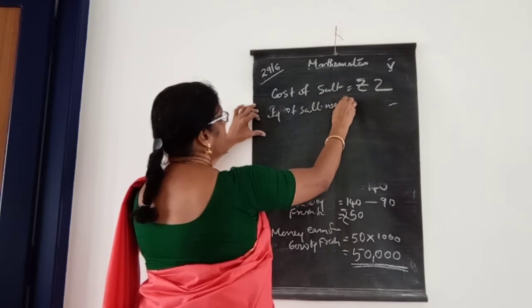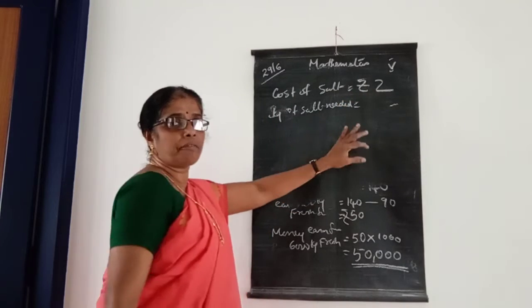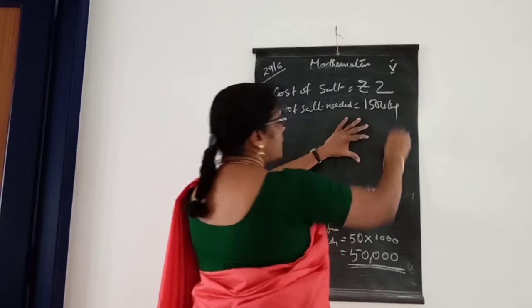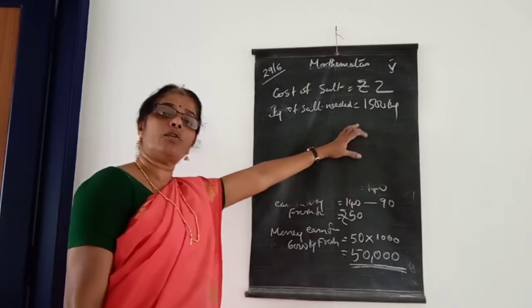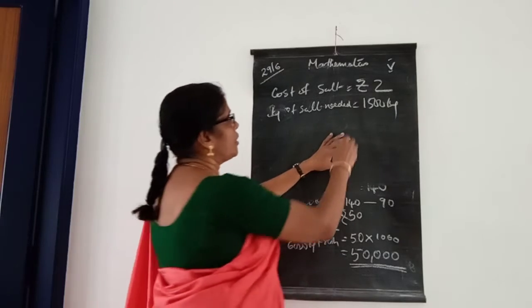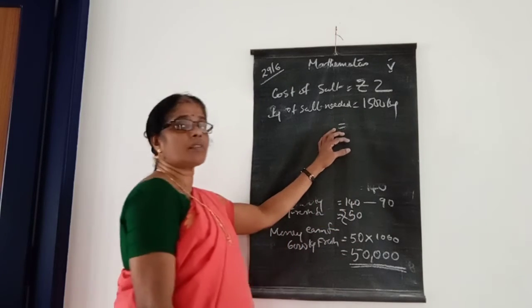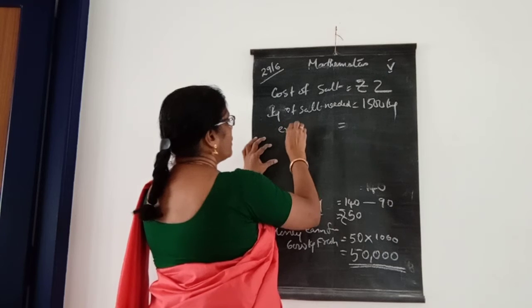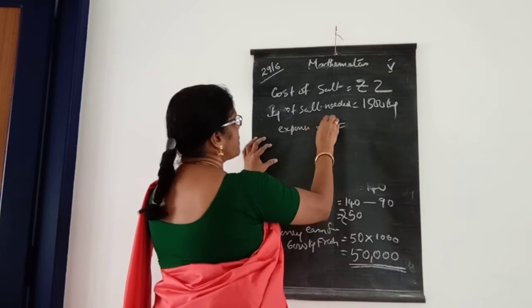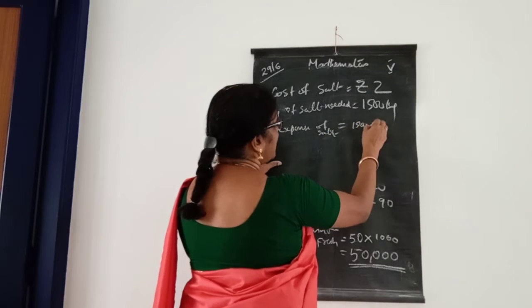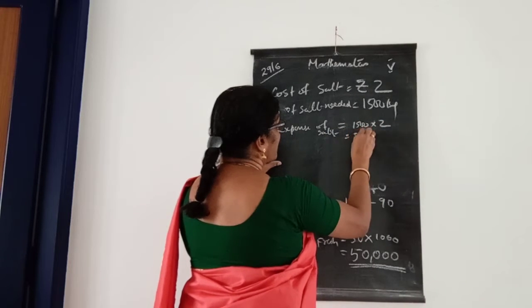How much salt is needed, children? 1,500 kilograms, isn't it? 1,500 kilograms of salt is needed for 6,000 kilograms of fresh fish for drying. Okay, so 1,500 kilograms of salt. Then how many rupees is that expense? What is the expense for salt, children? The expense of salt is 1,500 into 2, that is 3,000.